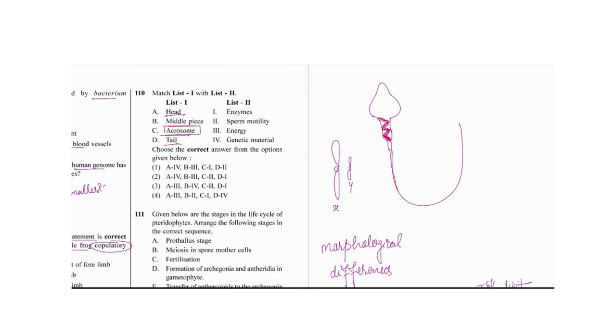Here will be the genetic material, and this will be the acrosomic part. This is the acrosome in which the enzymes will be filled, and these enzymes will help into the penetration. There will be the head region, this will be the neck region, and here it is the tail, or we can say simply the flagellum.